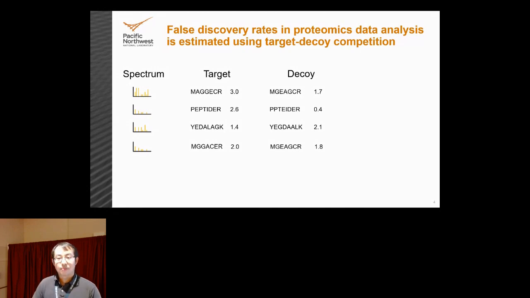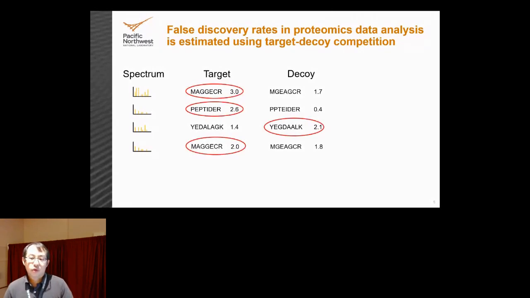Then we're going to actually compete them. And this is where the competition part of target decoy competition comes about. We compete them and find out which out of the target or the decoy scores better. In this case, of the 4 spectra that we look at, 3 targets win, and so we're going to keep those, and 1 decoy wins, and we're going to keep that one. So we basically remove any matches that lose out on target decoy competition.